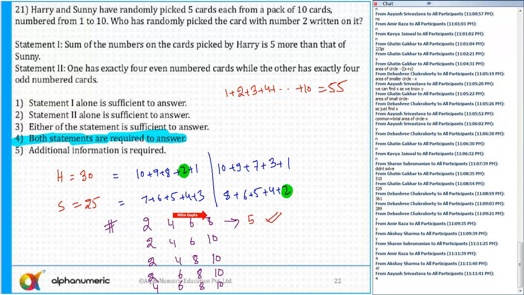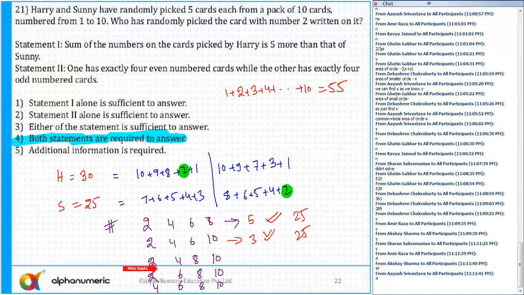I cannot take 4 odd numbers, 4 even numbers plus here. In the second case, 2 plus 4, 6 plus 6 is 12. 12 plus 10 is 22. So 22 plus 3, that is again 25. Here also the sum can be 25. It has to be 25.